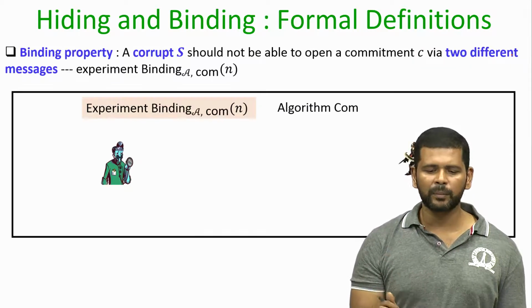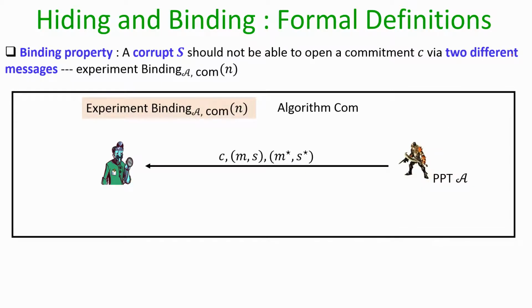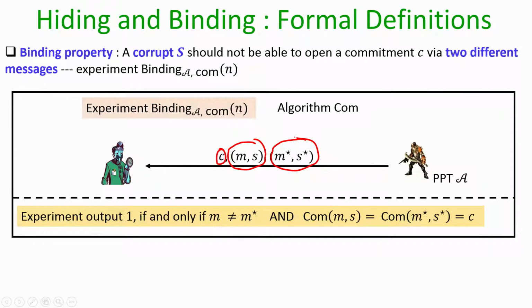And this is simply modeled by an experiment where the adversary's goal is to come up with a commitment C and a pair of message comma randomness, where the first pair is M comma S and the second pair is M star comma S star, such that the commitment of the message M with the randomness S and the commitment of the message M star with the randomness S star are the same, namely C, even though the message M and message M star are different. If that is the case, then we say that the adversary has won the game.